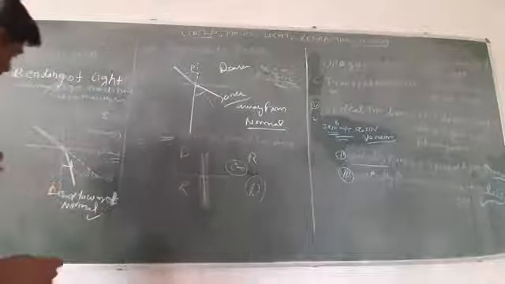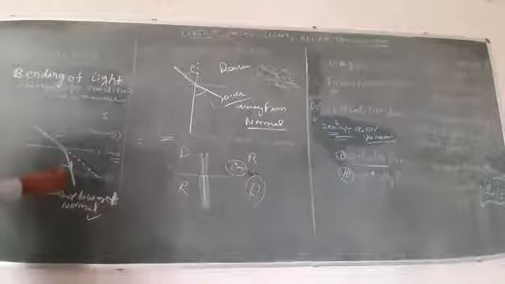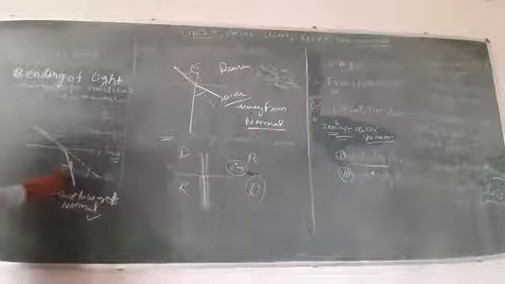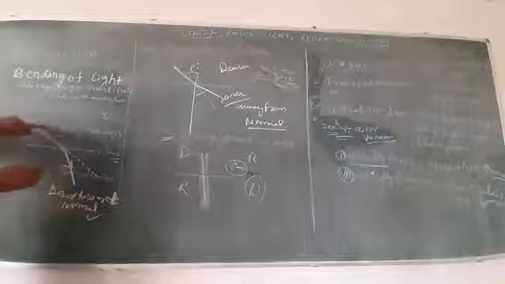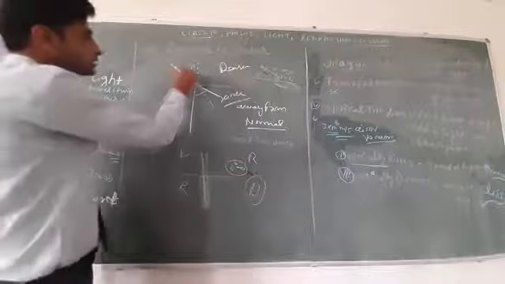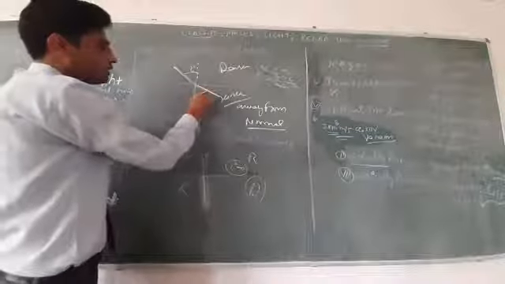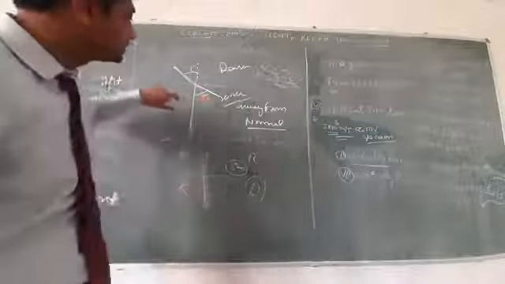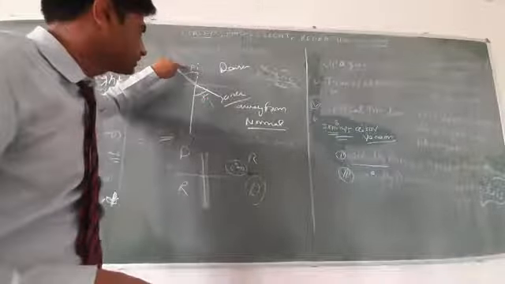Okay. In this case, this is the angle of incidence, and this is the angle of refraction. You can understand the value of i is greater than r. In this case, this is the angle of incidence and this is the angle of refraction, and the angle of refraction is more than the angle of incidence.